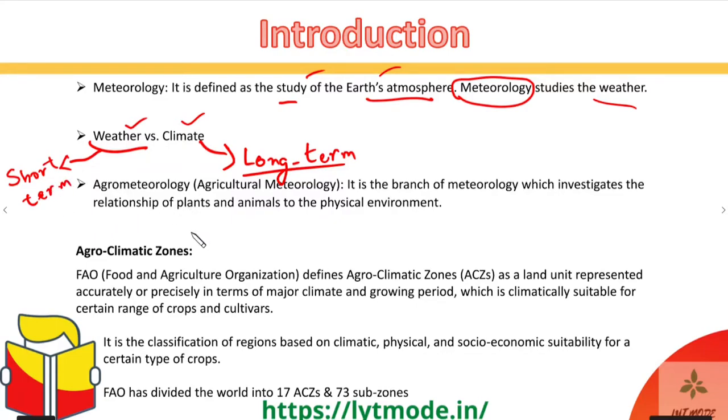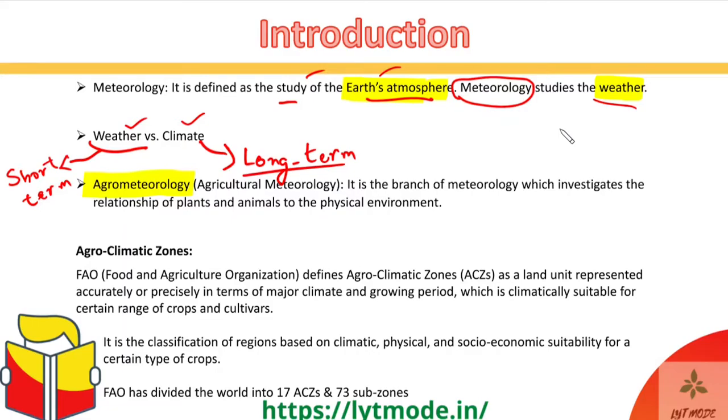All right, so let's move on to the next definition now, which is agrometeorology. Now that we've understood that meteorology is the study of Earth's atmosphere, and it studies weather, which is short term events happening in the atmosphere, what is agrometeorology? Agrometeorology is the amalgamation of two words, agriculture and meteorology. We've understood the meaning of agriculture in the previous chapters, but what is agricultural meteorology? It is the branch of meteorology which investigates the relationship of animals and plants to their physical environment.